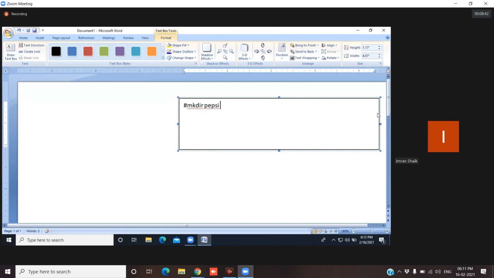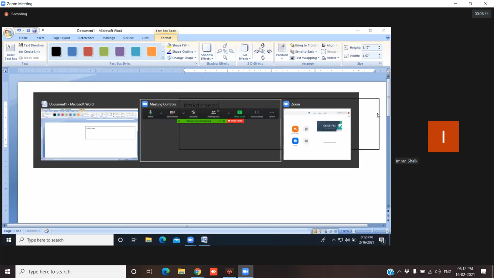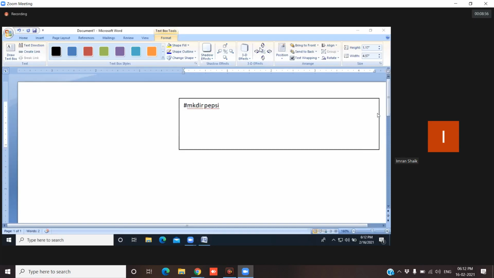Okay. How do we verify the properties of this directory? Which command do I need to use to know the properties of the directory? Very good. ll or ls -l. So we should use the ls -l command, or ll can also be used.